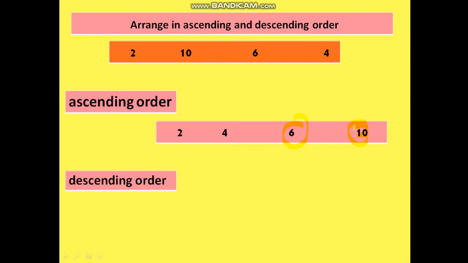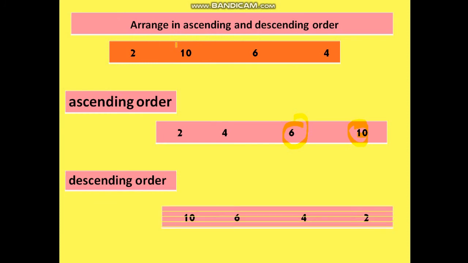Now what about descending order? We are going to look for the greatest number, the largest number, which comes last in the line. So which number is that? Of course, you are able to see it. I am giving you this hint. This is 10. And then 6, 4, 2. Hope this is clear to you.